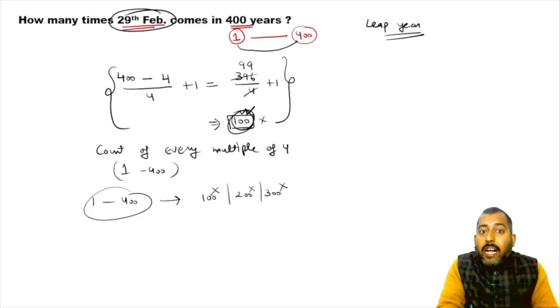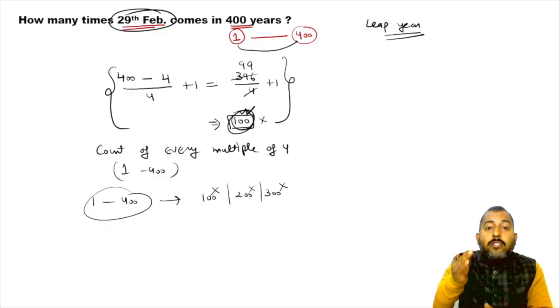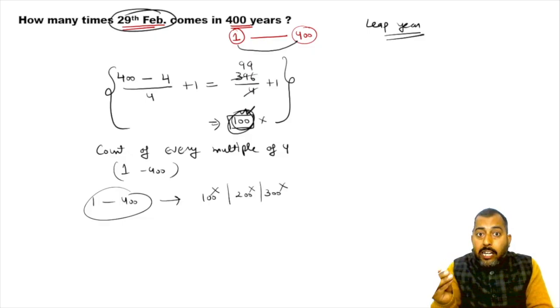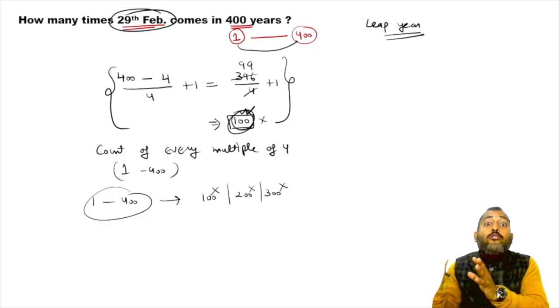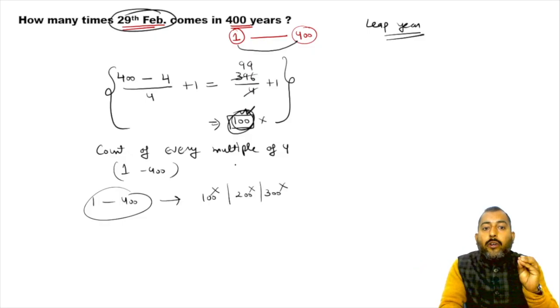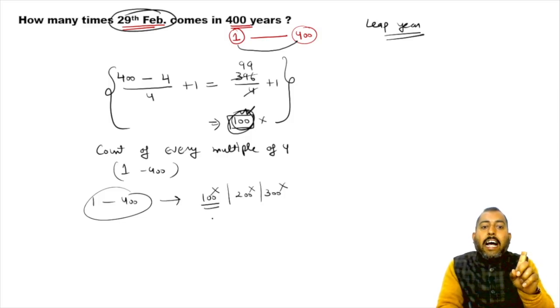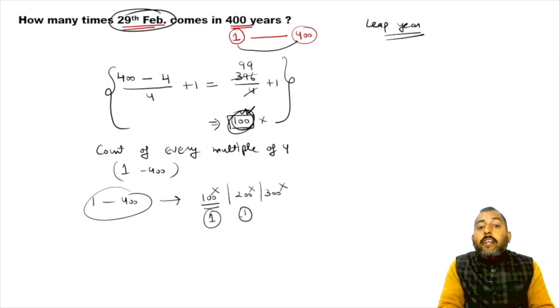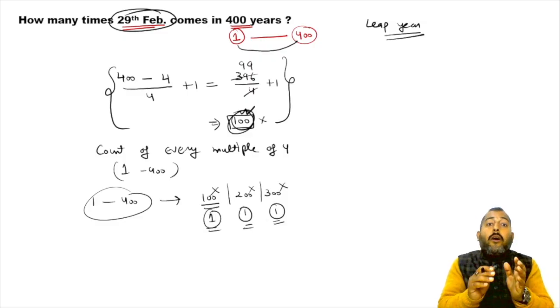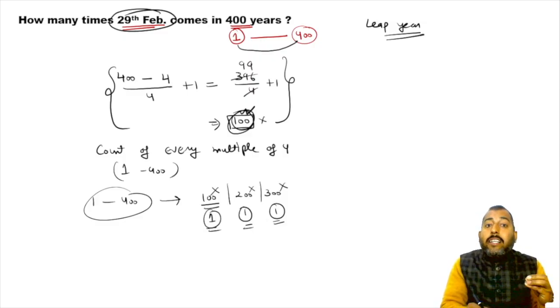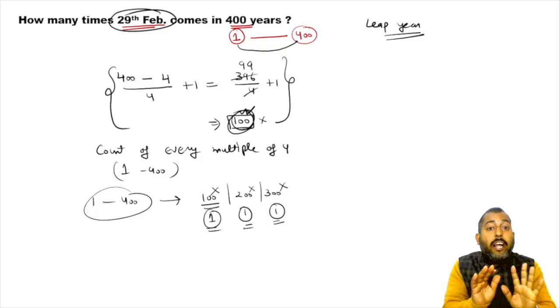So this formula is going to give us the multiples of 4, and we know that a leap year is a multiple of 4 except in century cases. In this 100, the 100th year has been counted as a leap year, the 200th year has been counted as a leap year, and the 300th year has been counted as a leap year. So these 3 years were counted extra as leap years, and they were actually not leap.